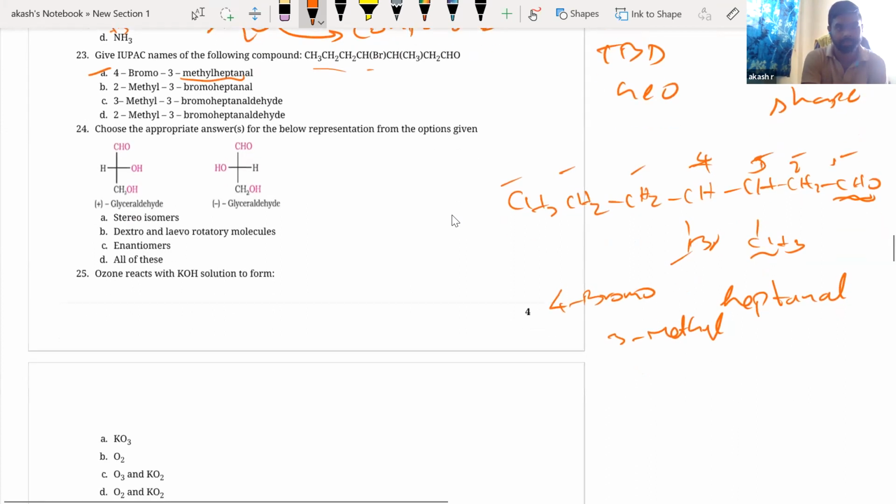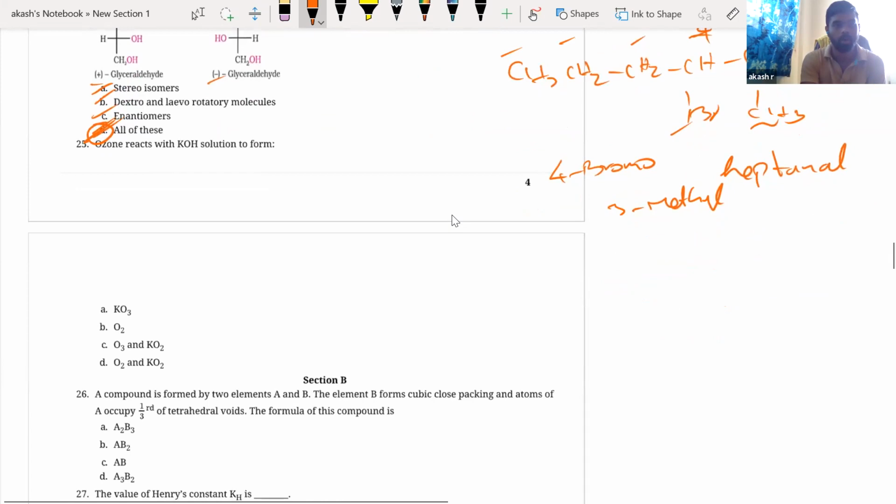Right. Next, choose the appropriate answers for the visual representation of the options given below. Now you see that this is plus, this is minus. So they are definitely stereoisomers. We know optical isomers are stereoisomers. They are dextro and levorotatory molecules. Plus means dextro, minus means levo. Obviously, plus and minus are what are called enantiomers. So the correct option is all of these.